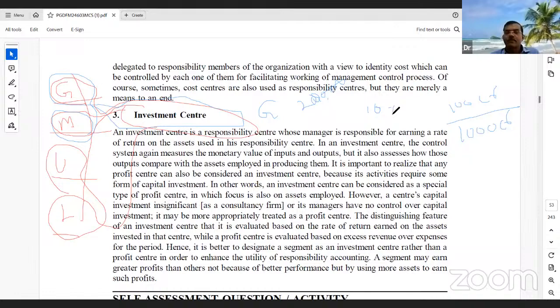But take LB Nagar: the sales are only 10 crores per year, it required 100 crores of investment, and the return on investment is also 10%. Both are 10%, but Gachibowli required 1,000 crores and LB Nagar required 100 crores. Am I clear, ma'am? Vijay, ma'am?